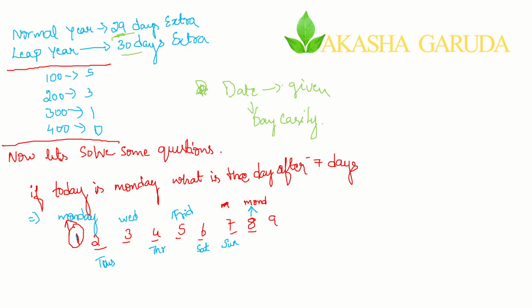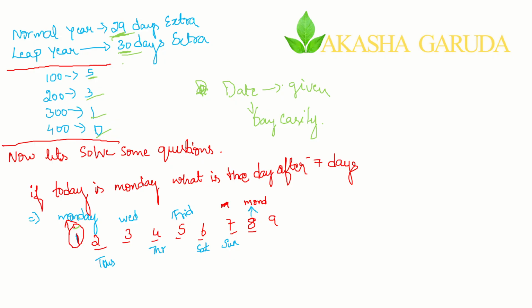So just for counting how many extra days, month-wise, for a normal year we are having 29 extra days, and for a leap year we are having 30 extra days. For 100 years we are having 5 extra days, for 200 3 extra days, for 300 1 extra day, and for 400 it is 0 extra days. Now we'll just solve one small basic question. It is too simple, not much big calculation.